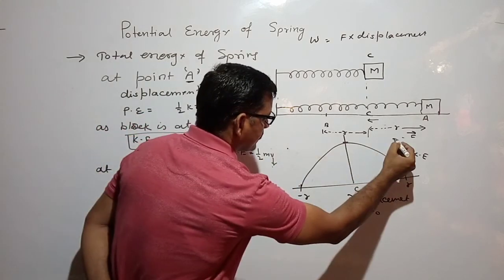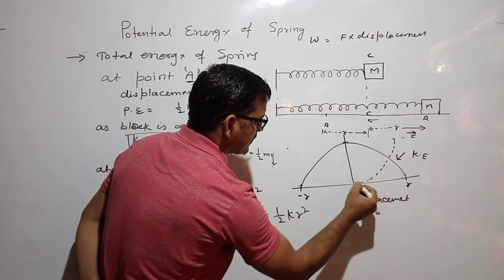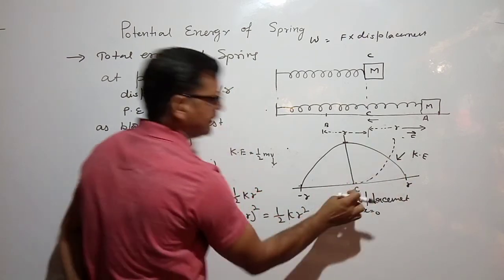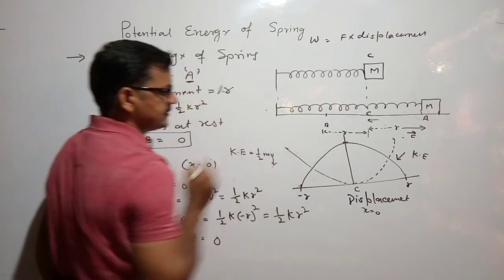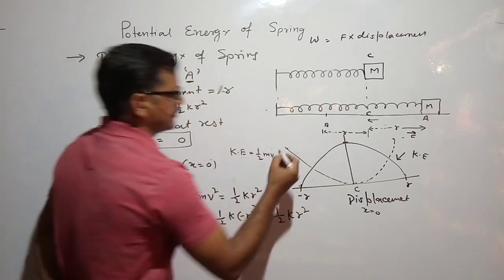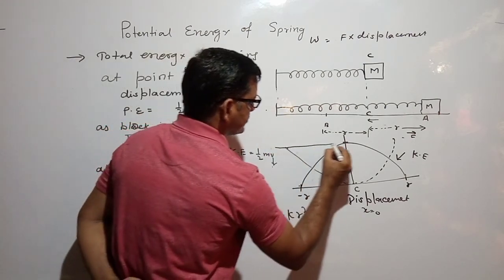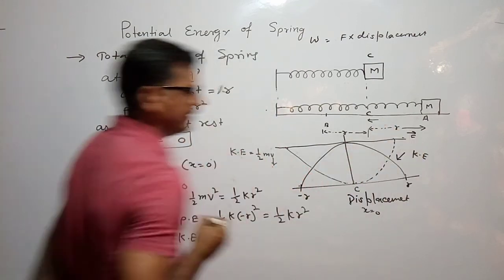So in this way potential energy will start decreasing, and at point C it becomes 0, then again start increasing to point B. So what we are seeing, net energy remains constant.